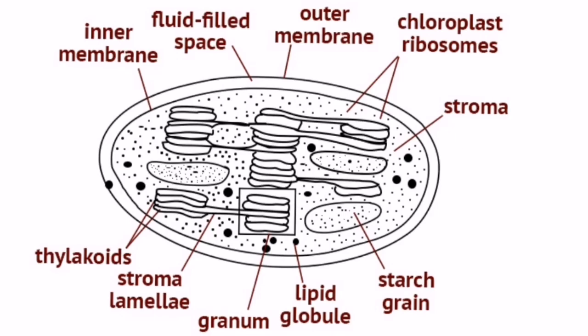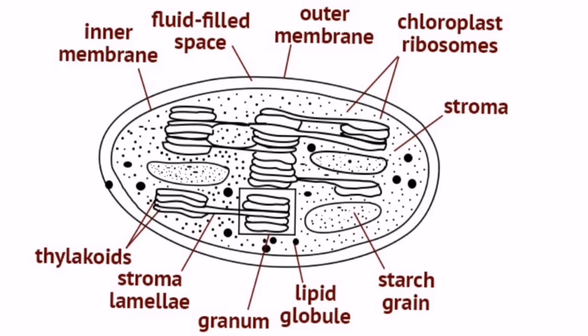Now these thylakoids are placed one over the other, thus forming a stack or a bundle. This single bundle is known as granum, G-R-A-N-U-M. And if you are referring to many granum, then you will use the plural term, that is grana, G-R-A-N-A. So inside the chloroplast, you can see many grana, or many stacks of thylakoids.